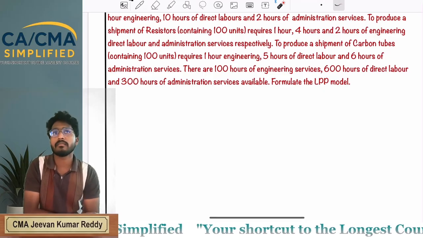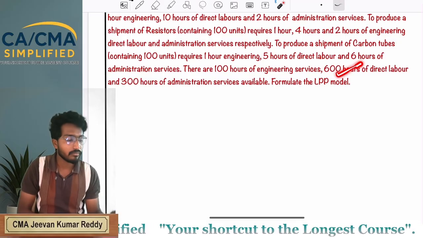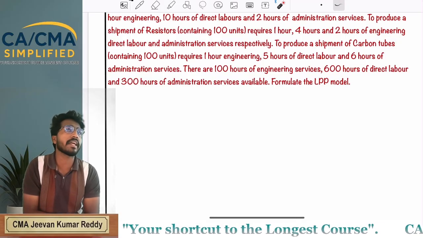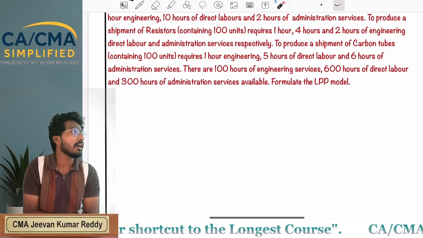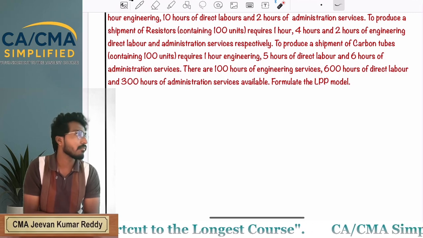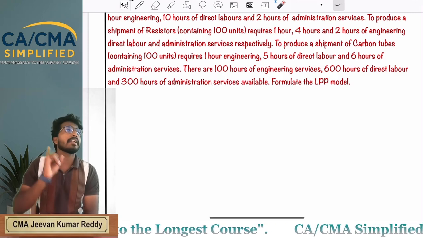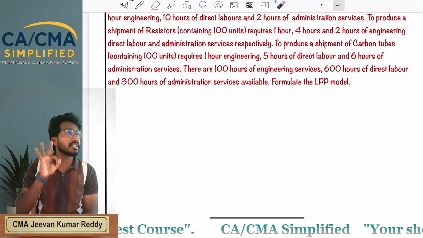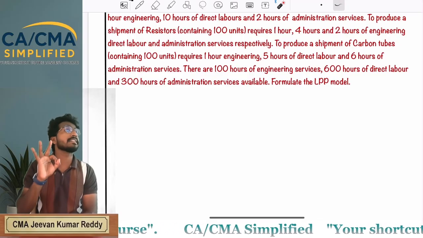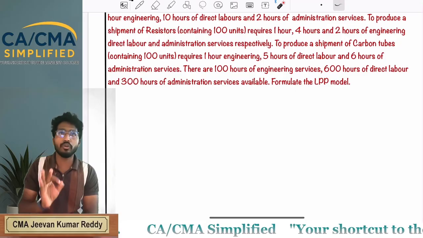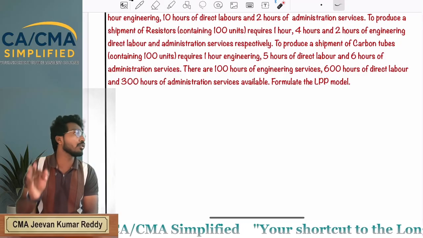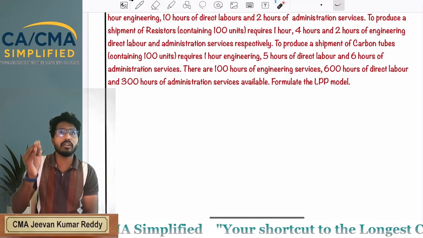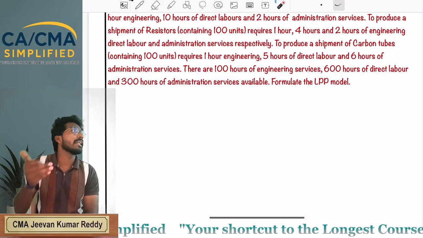Next, how many hours of direct labor do we have? 600 hours. The consumption of direct labor by transistors, resistors and carbon tubes must be less than or equal to 600 hours. It is not allowed to use more than 600 hours of direct labor.